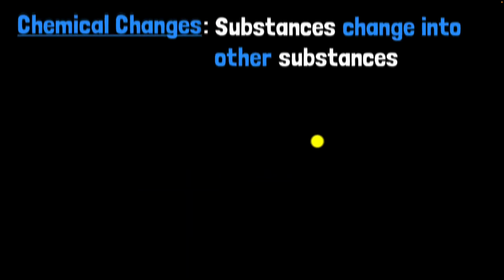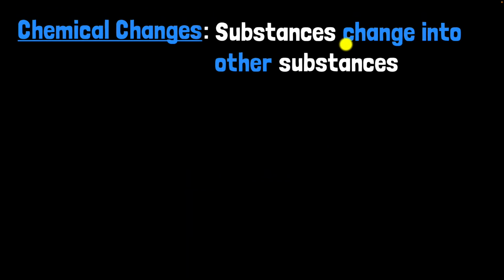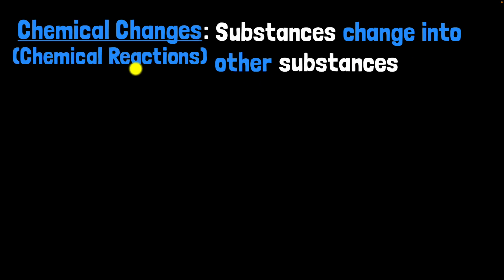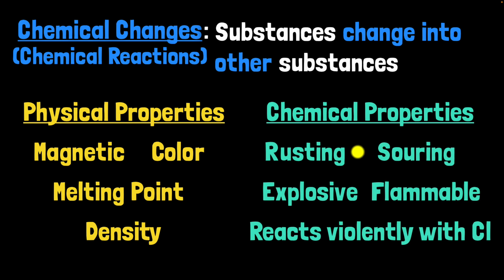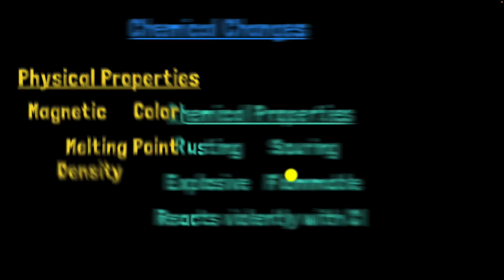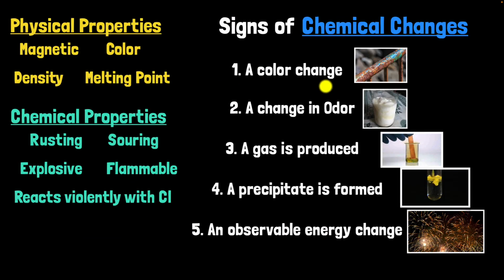So putting it all together, chemical changes are when substances change into other substances, new substances altogether. We call them chemical reactions as well. And just like how we have physical properties which can be measured without changing the identity of the substance, we now have chemical properties that can only be measured or observed by changing the identity of the substance. And these are some telltale signs that a chemical change may have occurred. Doesn't necessarily guarantee it, but these are some signs.